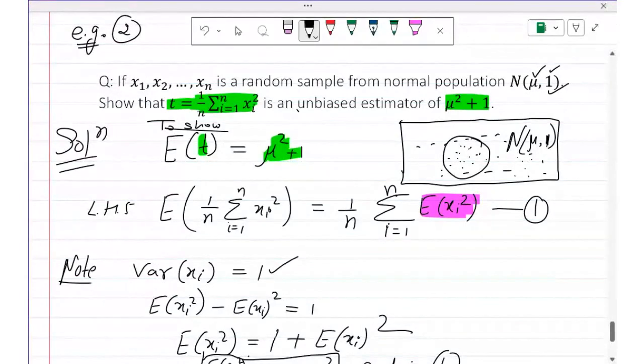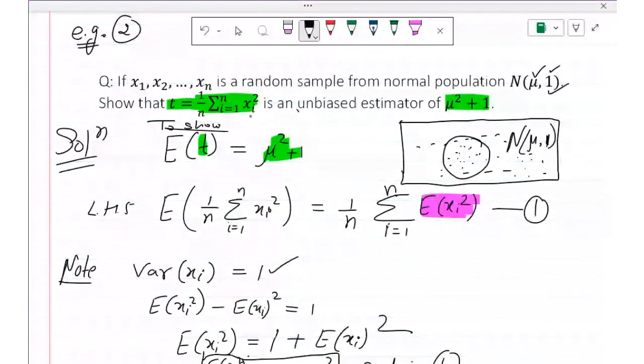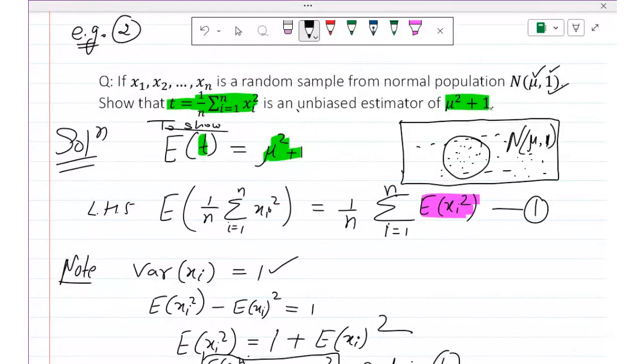It means if you want to know mu square plus 1 in the population, we can use this one from the sample. Suppose I want to know the mean square plus 1, like average blood platelets, and square of that plus 1. What I can do is take a sample, and in the sample I can find this sum of xi square divided by n. So that will give me an unbiased estimate for mu square plus 1. Okay.